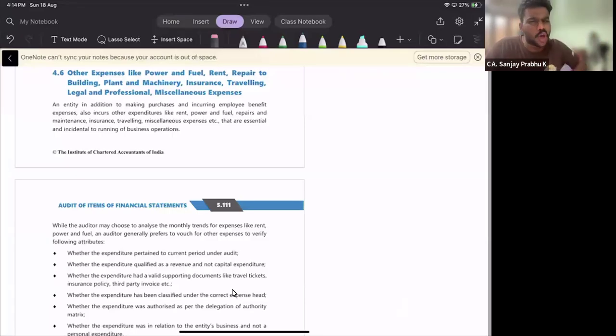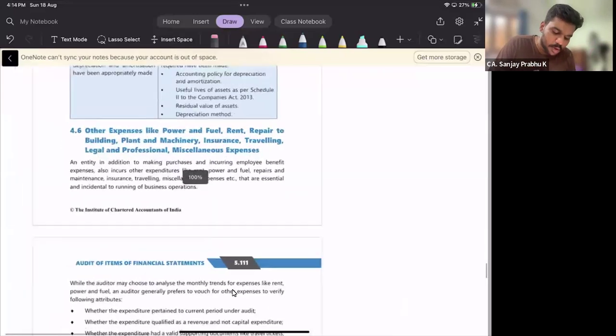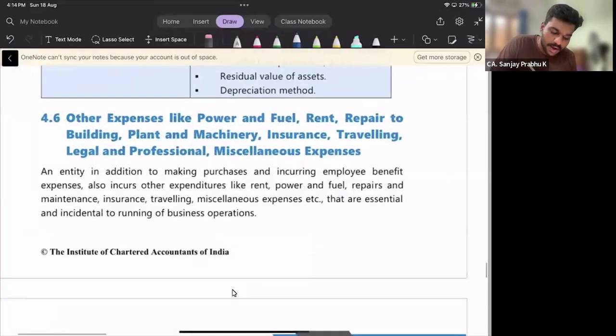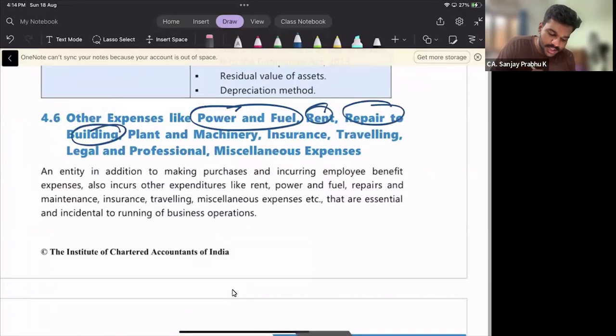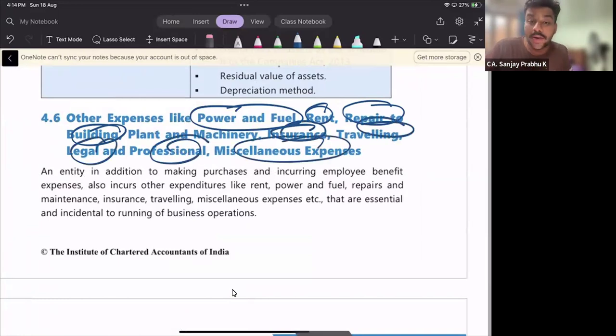Welcome back to the next topic of audit of items of FS. We have covered sales, purchase, and other income. What would be the next topic? Other expenses. Under other expenses, we will discuss many topics: power and fuel, rent, repair to building, repair and maintenance, insurance, traveling, legal, professional, and miscellaneous expenditure. So how, as an auditor, am I going to verify these other expenses?